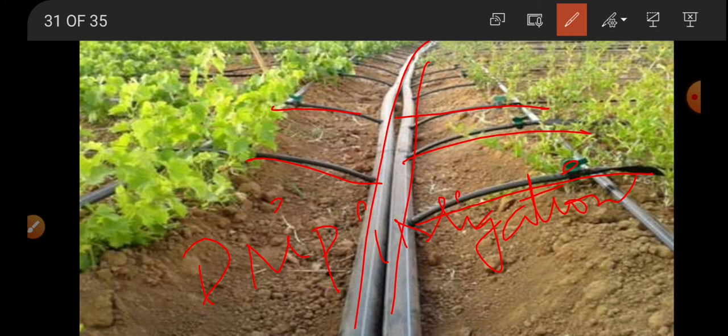This method reduces the wastage of water. Of course, it's a little expensive because the entire land should be supplied with pipes. Even so, nowadays agricultural scientists and officers suggest this method so that we can reduce the wastage of water.